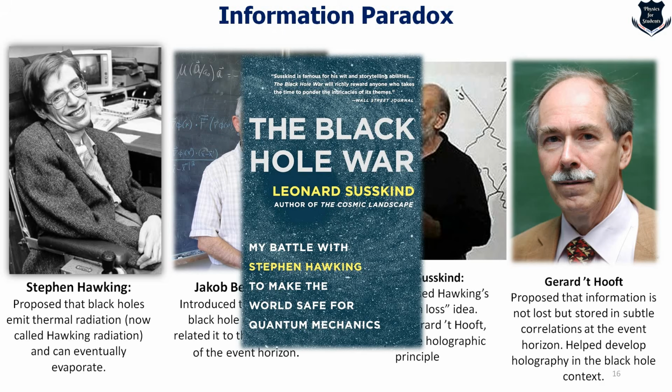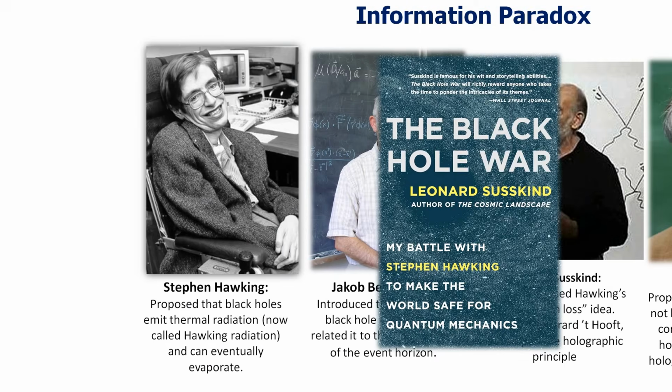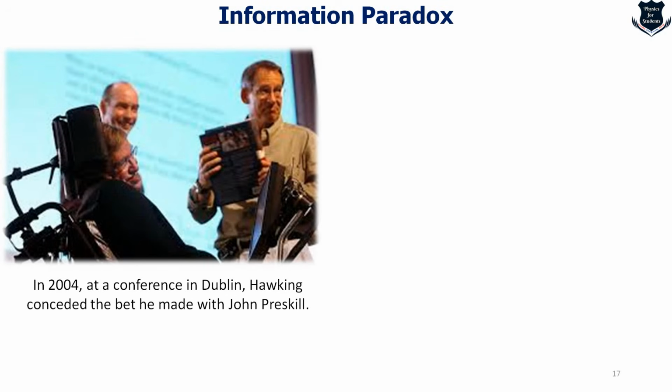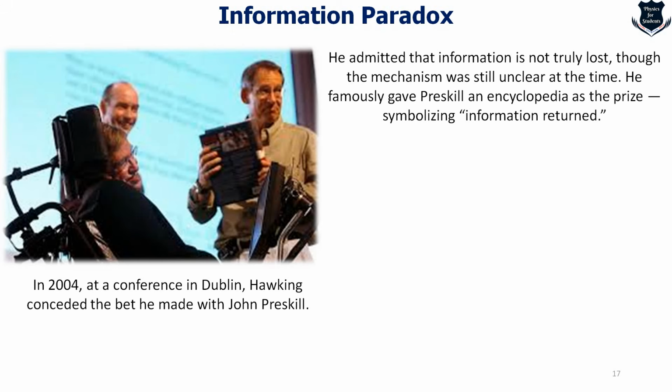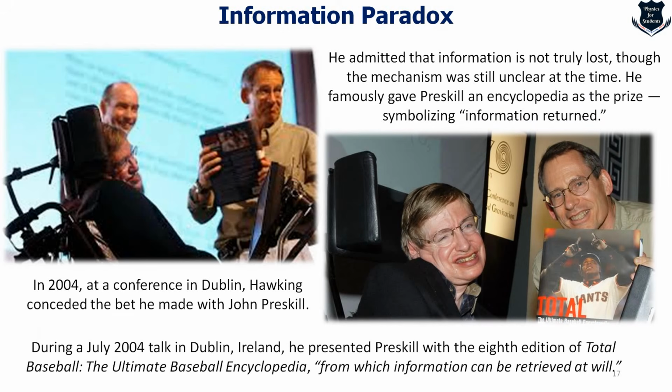Now, what actually happened? Who won the war? So the outcome was that in 2004 at a conference in Dublin, Hawking conceded the bet he made with John Preskill. That means he agreed to that. He admitted that information is not truly lost, though the mechanism was still unclear at that time, and he famously gave Preskill an encyclopedia as a prize, symbolizing that information returns. This is the book called The Ultimate Baseball Encyclopedia, from which information can be retrieved at will. This was a gift from Stephen Hawking to John Preskill.